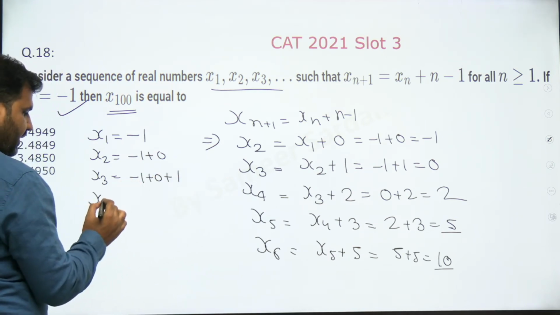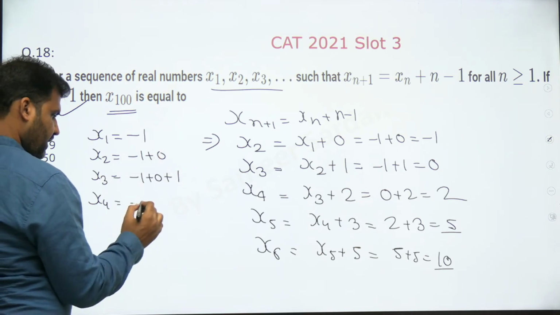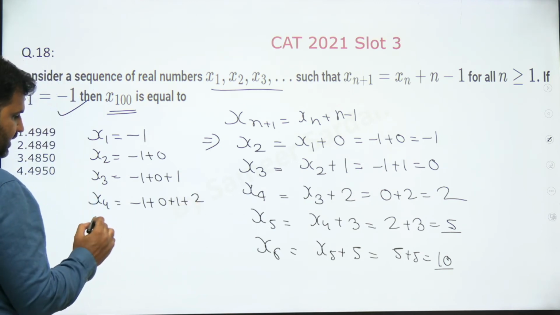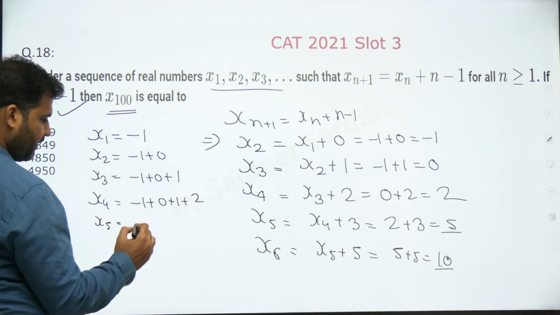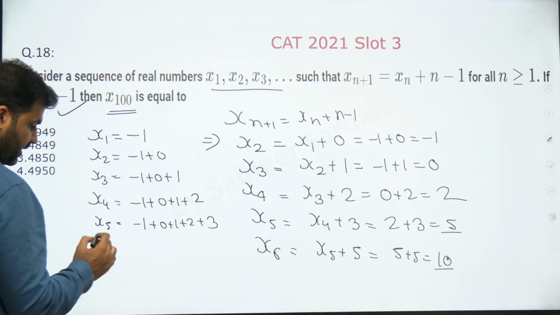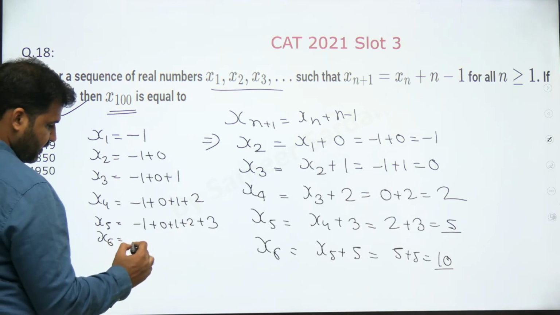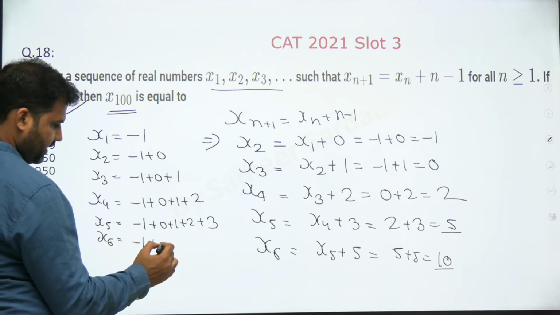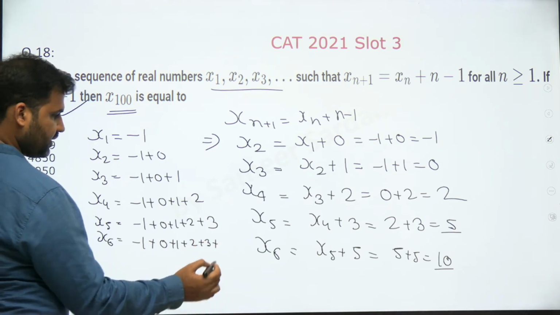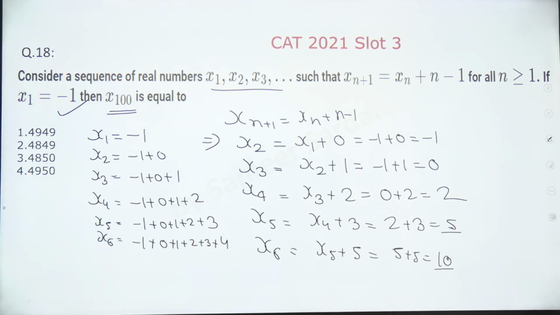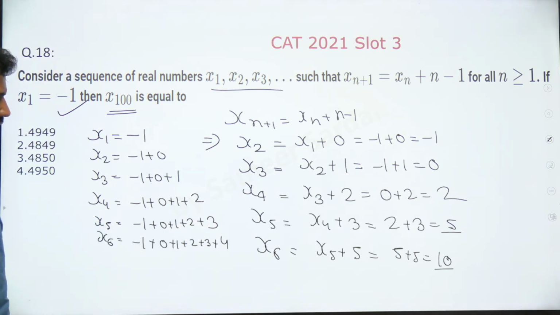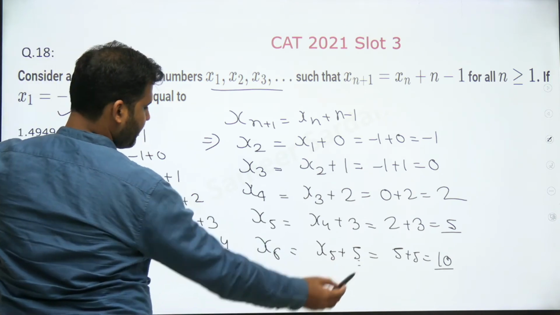Right? x4 is equal to 2. That means this is minus 1 plus 0 plus 1 plus 2. Then I have x5, which is equal to 5, which is minus 1 plus 0 plus 1 plus 2 plus 3. If you look at x6, this is minus 1 plus 0 plus 1 plus 2 plus 3 plus 4, right?